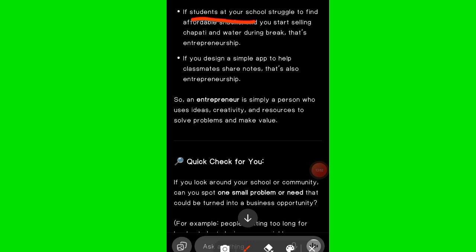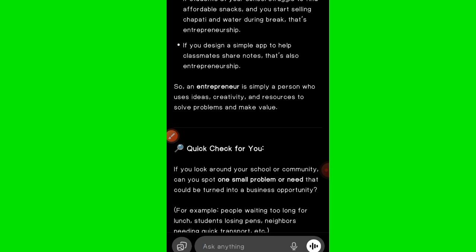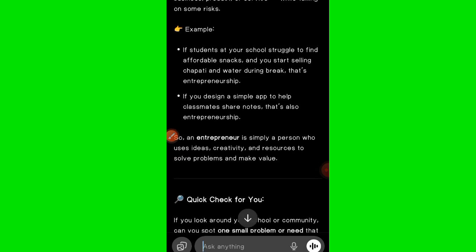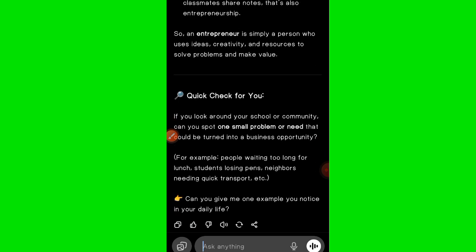If students at school struggle to find affordable snacks, you start selling chapati and water drink during break. That's entrepreneurship. If you design a simple app to help classmates share notes, that's also entrepreneurship. You can see that it's about identifying a problem and solving it. So an entrepreneur is simply a person who uses ideas, creativity, and resources to solve problems and make value.